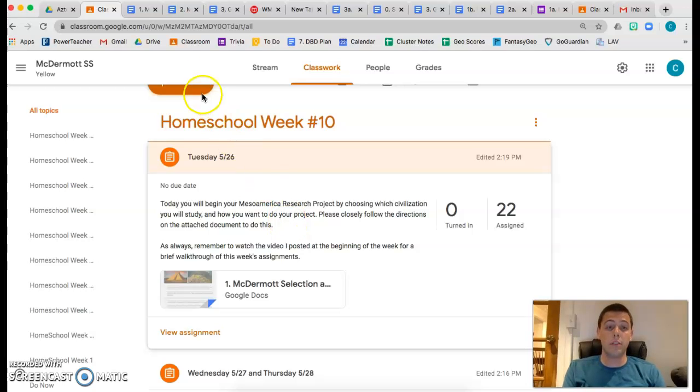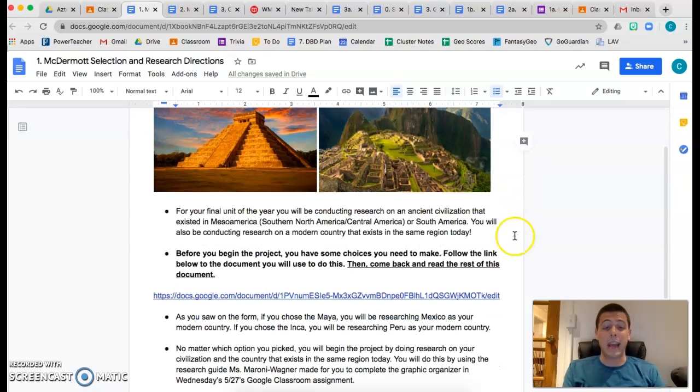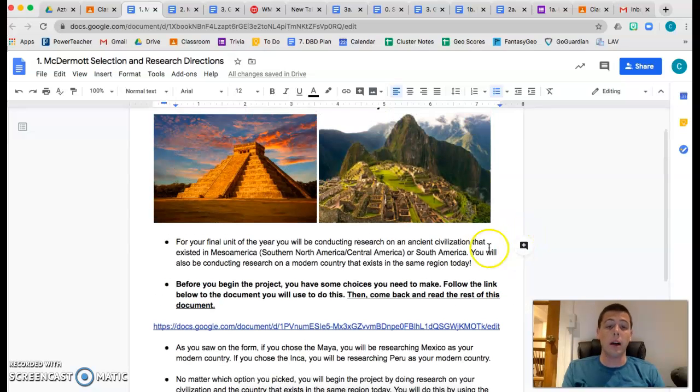So when you go into the first document, it is going to look like this. Mesoamerica Research Project. It's going to have some directions on it, and it's going to have a link that you're going to need to go to. The first thing says, for your final unit of the year, you will be conducting research on an ancient civilization that existed in Mesoamerica or South America. You will also be conducting research on a modern country that exists in the same region today. So not only are you going to be researching an ancient civilization, but another country that exists today where the ancient civilization used to exist.